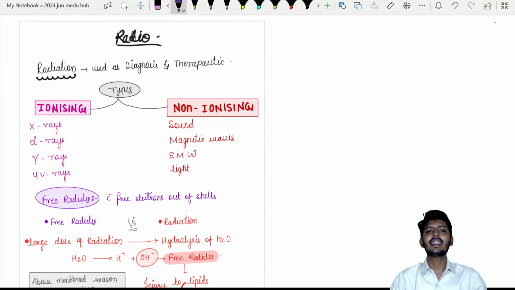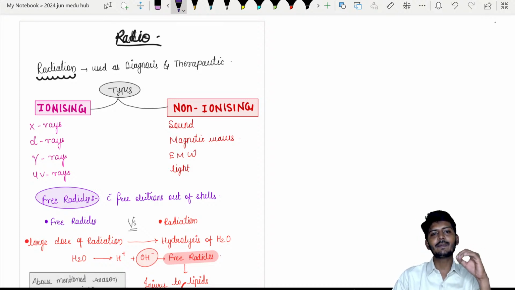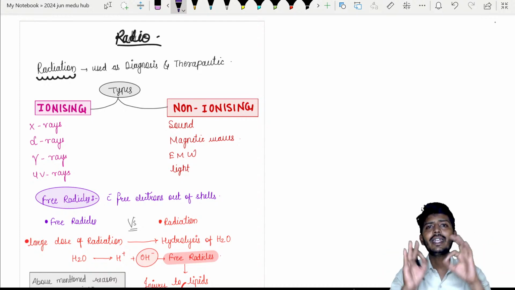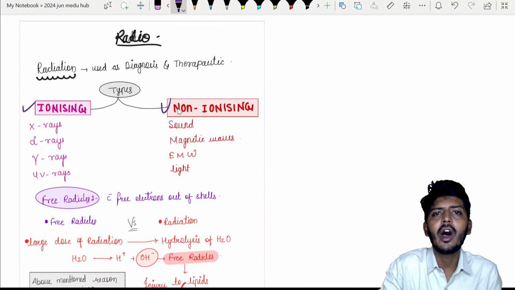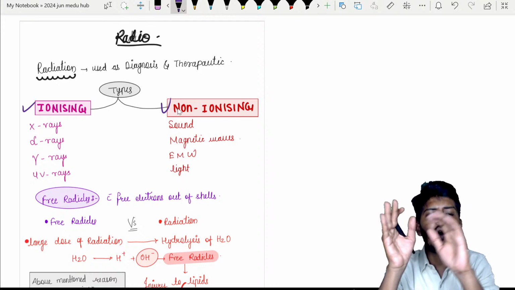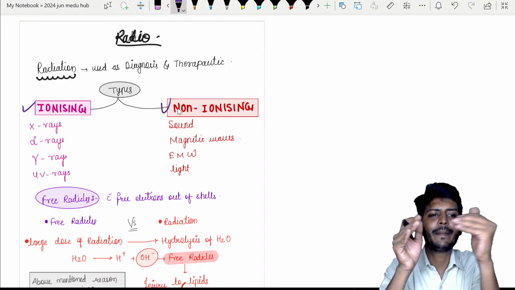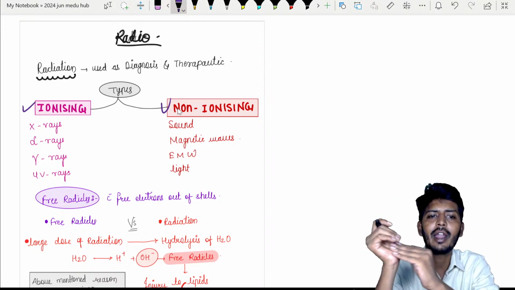Let's start with radiation itself. My dear students, when we are speaking of radiation, the first and most important basic to know is that it is basically a type of light. The light has different types of wavelengths, and it also has the property of being either ionizing radiation or non-ionizing radiation. So all radiation can be classified based on ionizing and non-ionizing properties.